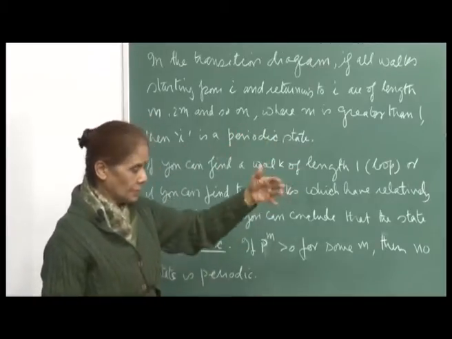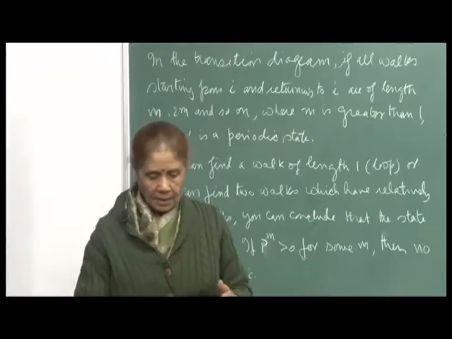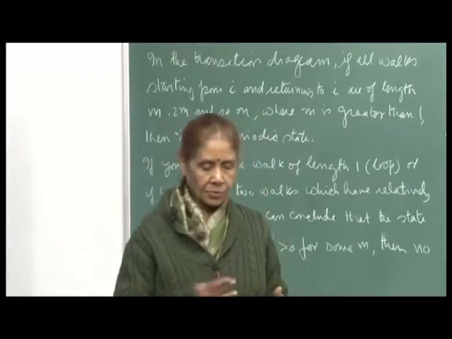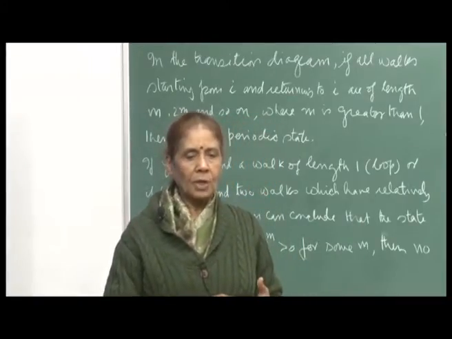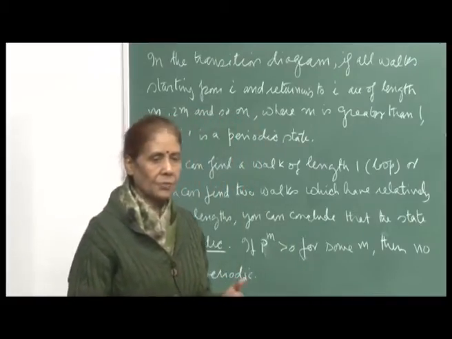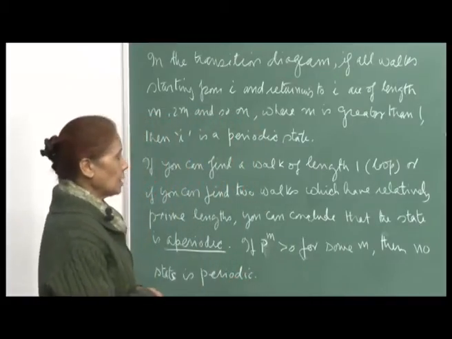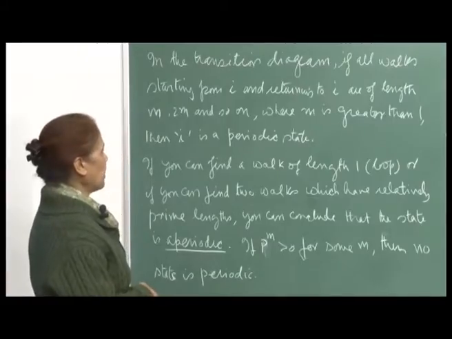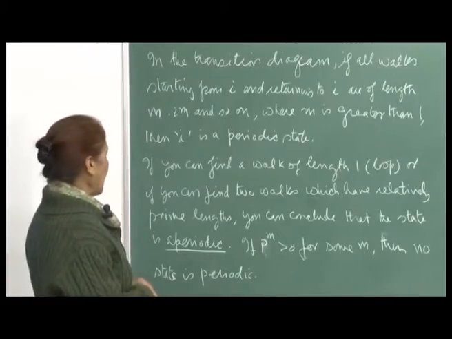And so, for the example that we just considered, I showed you that whichever state you start from, either 1, 2, 3 or 4, you can come back to it in either 2 transitions, 4 transitions, 6 transitions, and so we concluded that the period for each of the states was m.